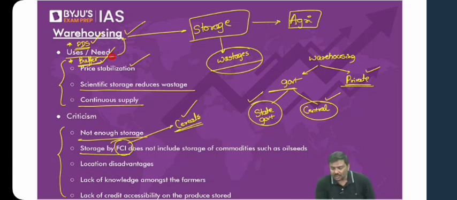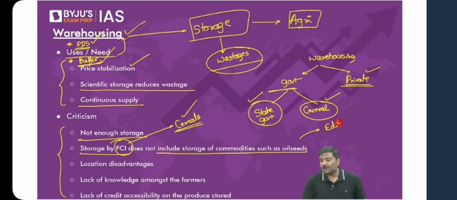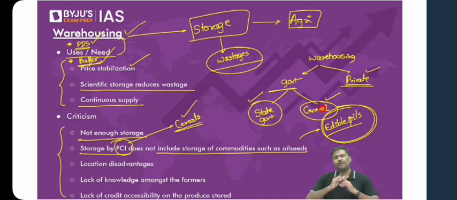But what about the promotion of storage of, let's say, oil seeds? Don't you think we need to promote more and more warehousing capacity and store more and more oil seeds? What do you mean by oil seeds? The best example is the seeds from which you get edible oils: palm oil, sunflower oil, etc. Why are we focused on this point? For a very simple reason, remember this. India imports a huge quantity of edible oils.